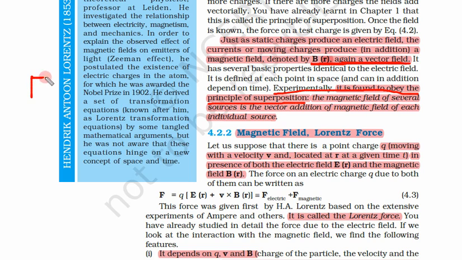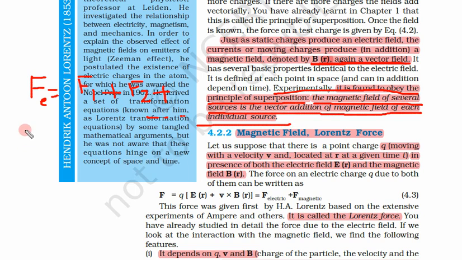In Coulomb's law, what we saw was that F electrostatic was F because of the first particle plus F because of the second particle, and we simply add these. So this magnetic force, or this magnetic field, also obeys the principle of superposition. That means the magnetic field of several sources is a vector addition of the magnetic field of each individual source. So similar to the electric field, where E is equal to simply E1 plus E2 and so on. But again remember, this is a vector sum, not a normal sum.